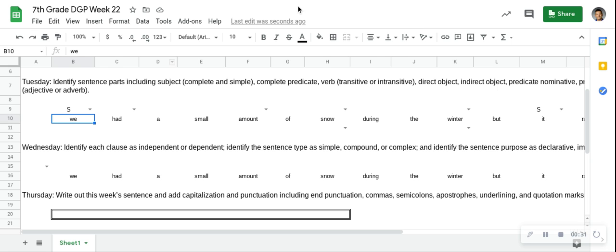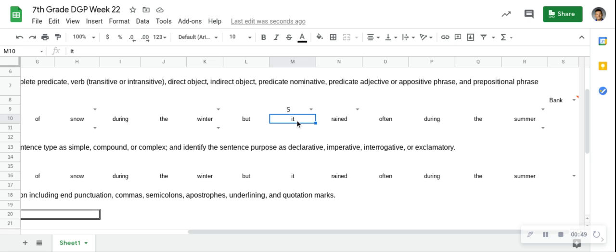Why not had? Because it's after. It's the past tense verb. Okay, it's the verb. So once we get into verbs, and if it's the only thing that modifies it, then that's all we have in the simple subject and the complete subject.